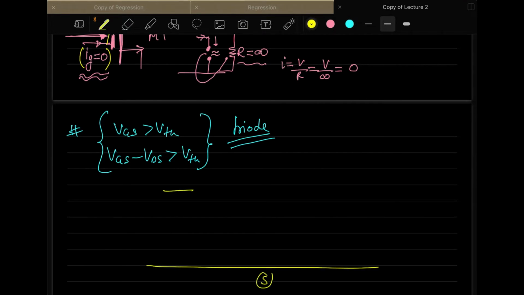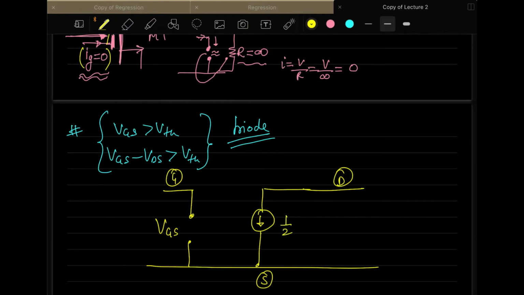Here it is source, this is gate, this is your drain, this is open circuit, and it is written as VGS, and this one will be again a current source, but this current source will be 1 by 2 mu n CoX W by L, VGS minus VT times VDS minus VDS square by 2.